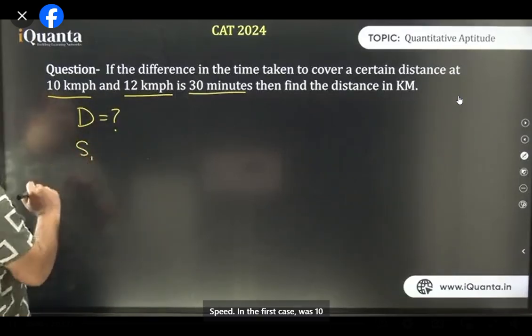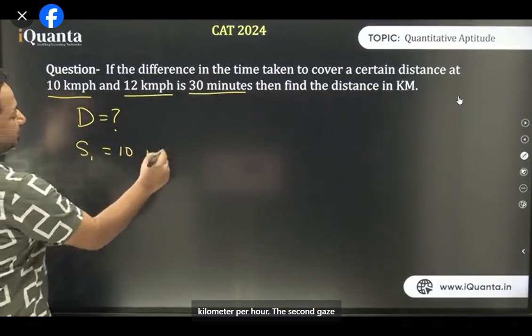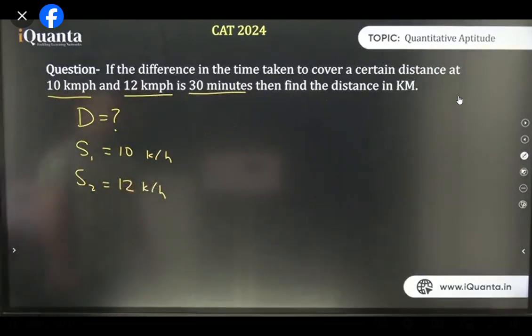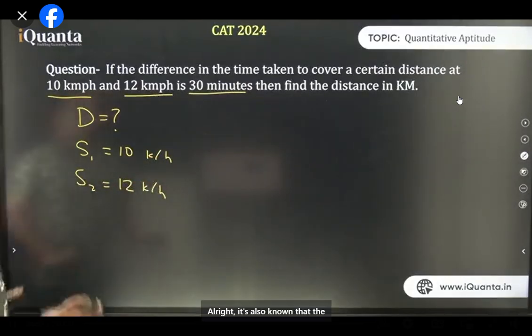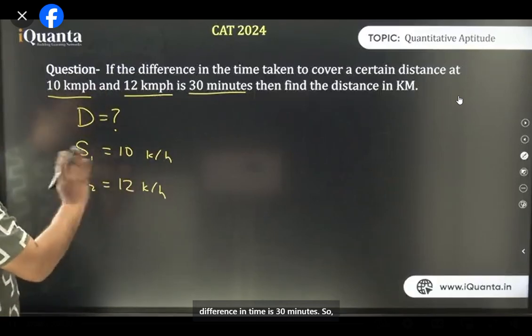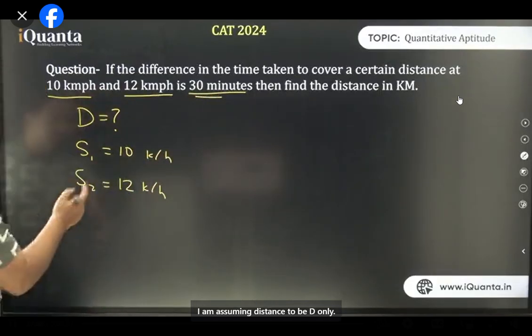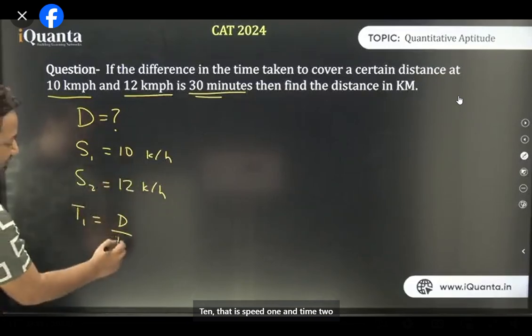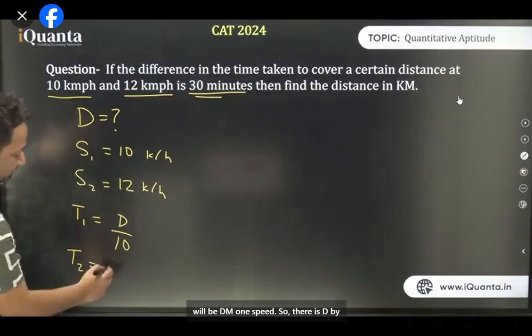The speed in the first case was 10 kilometers per hour. In the second case, the speed was 12 kilometers per hour. It's also known that the difference in time is 30 minutes. So I'm assuming the distance will be D only. So time 1 will be how much? D upon 10, that is speed 1. And time 2 will be D upon speed 2, that is D by 12.